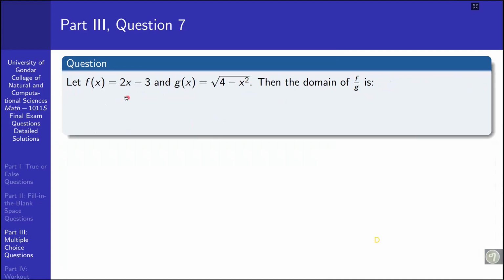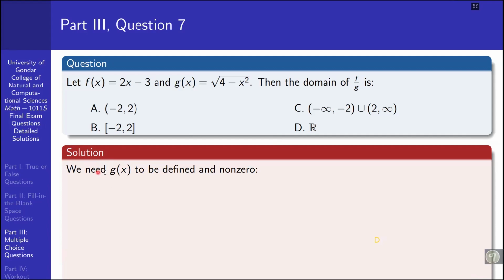Question number 7. Let f of x equal 2x minus 3 and g of x equal the square root of 4 minus x squared. Then the domain of f over g is, among these alternatives we have. So we need g of x to be defined and non-zero. Since f over g is an operation on functions, this must be defined and non-zero. First, 4 minus x squared must be non-negative and it must be non-zero.